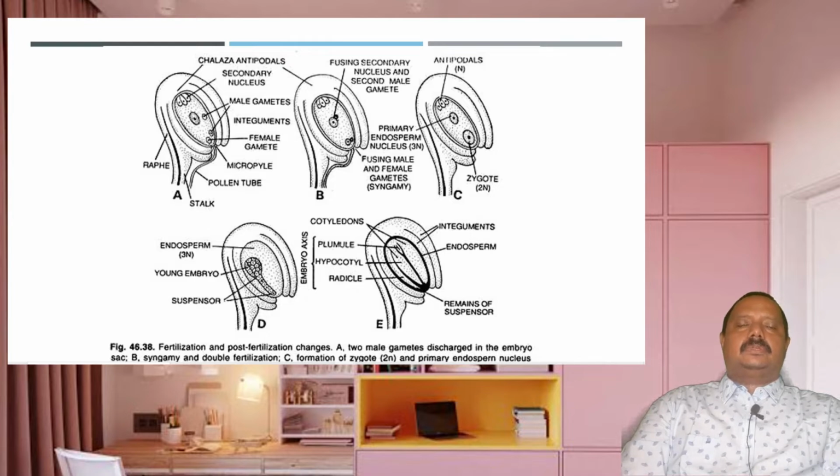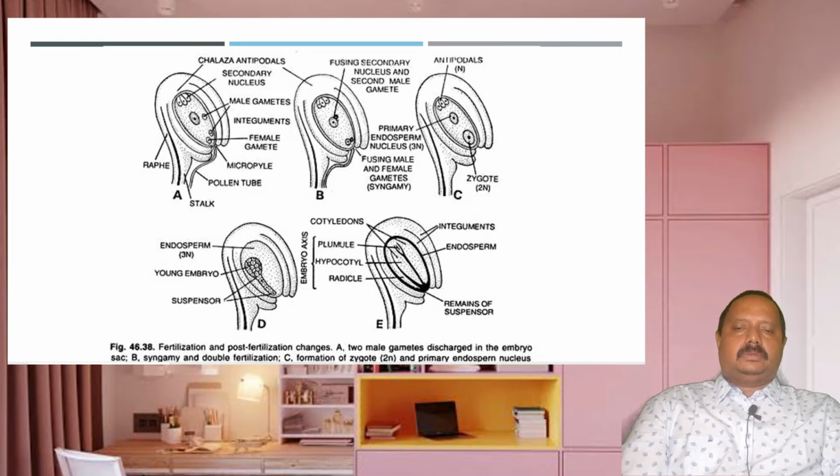So this is the representation of the organization of the female gametophyte. We can see the fertilization and post-fertilization changes. In the first figure A, we can see two male gametes entering into the embryo sac. One of the male gametes fuses with the egg and the other fuses with the secondary nucleus at the center. In figure B, we can see the fusion between the second male gamete and the secondary nucleus. And in C, we can see the primary endosperm nucleus, which is triploid. In pictures D and E, we can see the developing young embryo and also the developing endosperm.